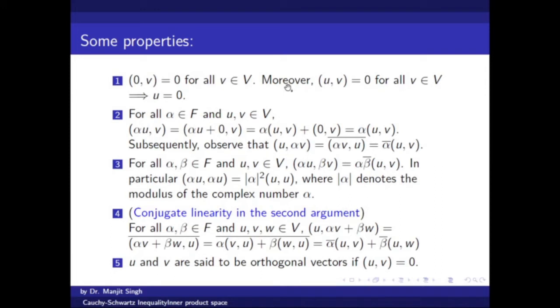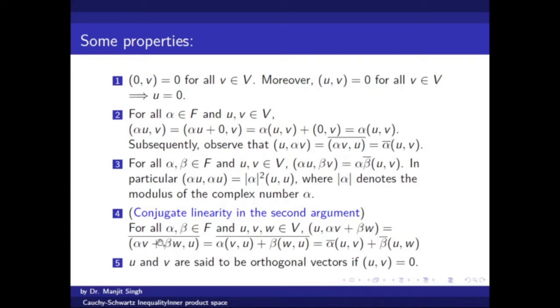We can note that if we are dealing with the field of real numbers, then these things can be obtained easily. So throughout the discussion we assume that we are dealing with the field of complex numbers. Therefore this property is useful: conjugate linearity in the second argument. Now you can see the first argument is u and the second is alpha v plus beta w. We can write it as the conjugate of alpha v plus beta w, u.